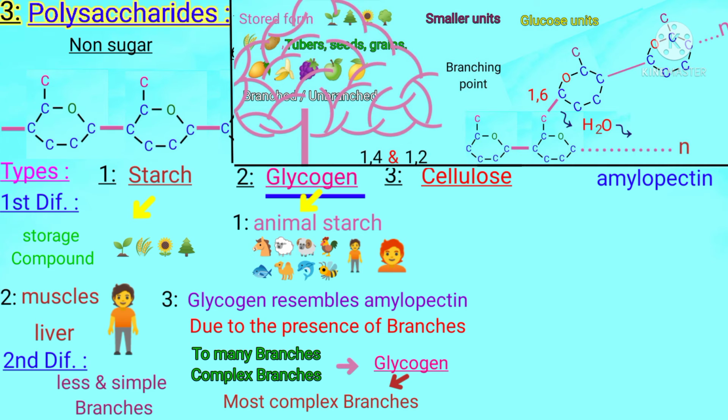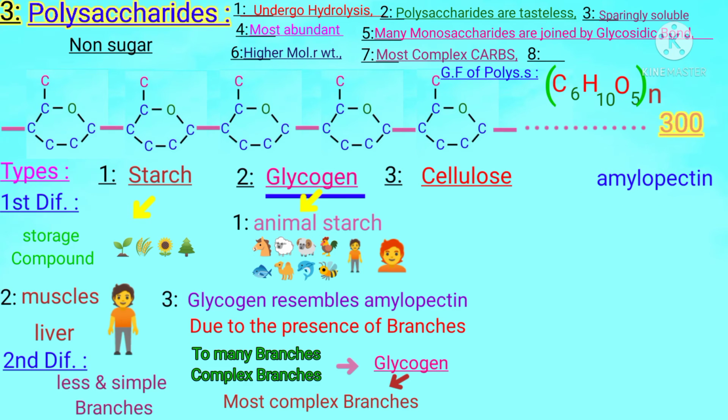Students, the major difference between the two, starch and glycogen, is that of the branches. Amylopectin has fewer branches, but in glycogen there are most complex branches. So students, if you are asked to which starch glycogen resembles, the answer is that glycogen resembles amylopectin more, because amylopectin is also branched like glycogen. Although amylopectin has fewer, simple branches, it has branches like glycogen.